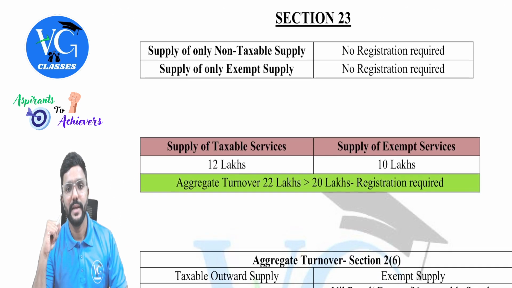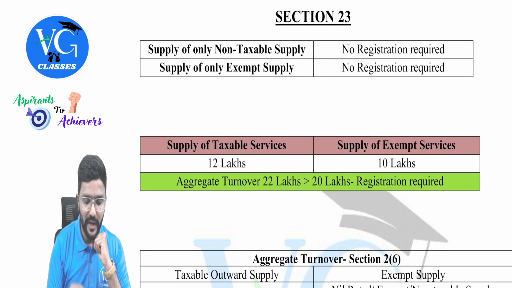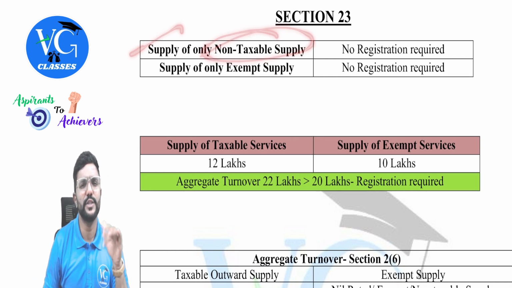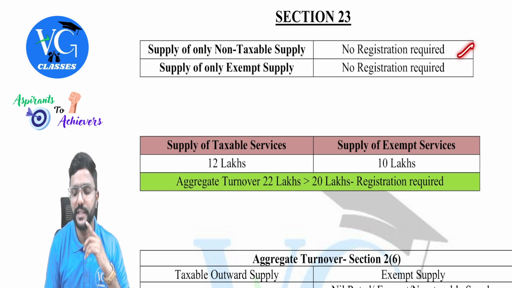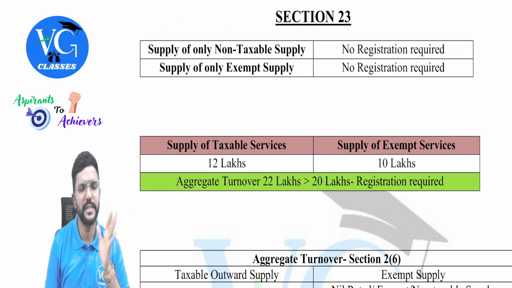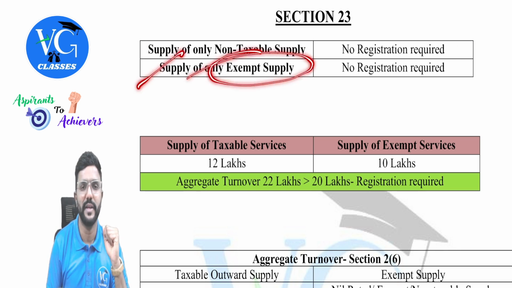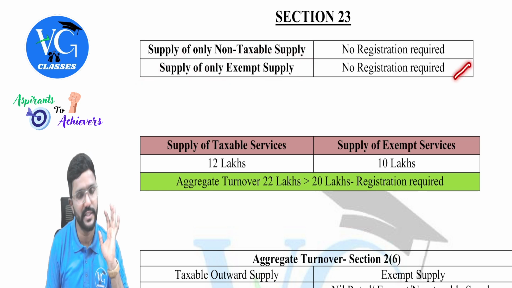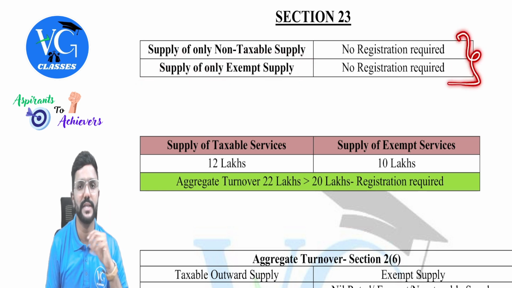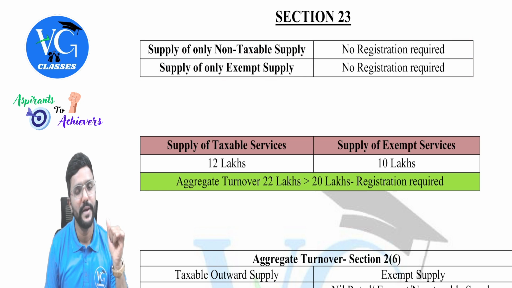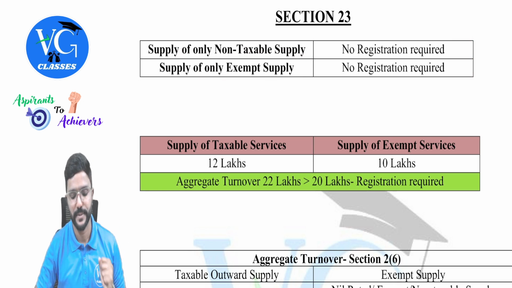As per Section 23, if I am supplying only non-taxable supply, assume alcohol or petrol, should I get registered? No. Irrespective of my turnover, no registration. Assume I am supplying only exempt supply, which is exempt under GST. Should I get registered? No. In both these cases, irrespective of my turnover, I need not get registered, guys.